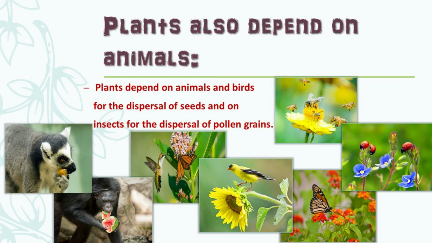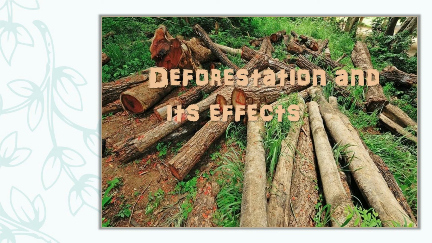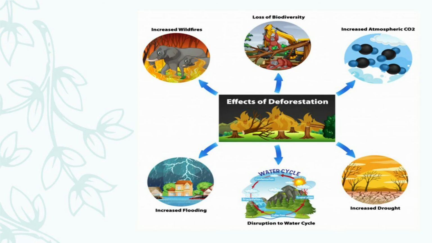Do you know, students, we people interfere in this system by cutting down the trees on a large scale. This cutting down of the trees for our personal benefits on a large scale is known as deforestation. It affects the atmosphere of the whole planet directly and indirectly and gives rise to many problems. Like, it increases the chances of wildfire in a forest because less vegetation means more sunlight will reach the ground, and the vegetation dries out more rapidly and increases the chances of fire.